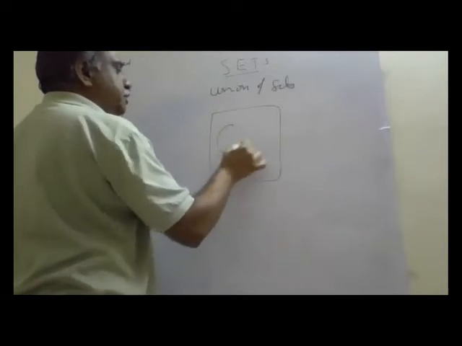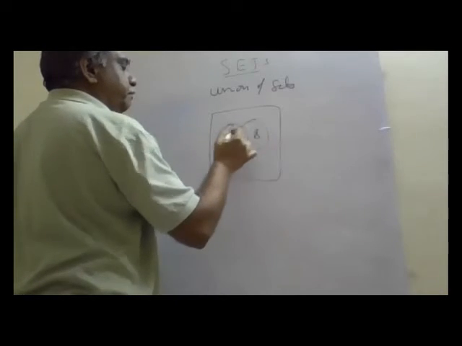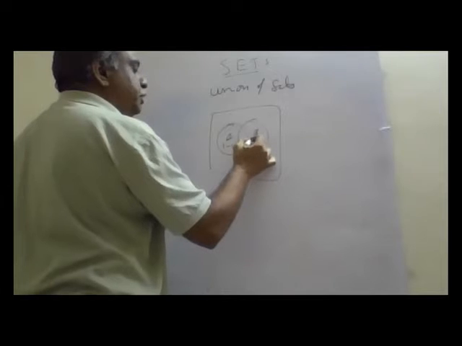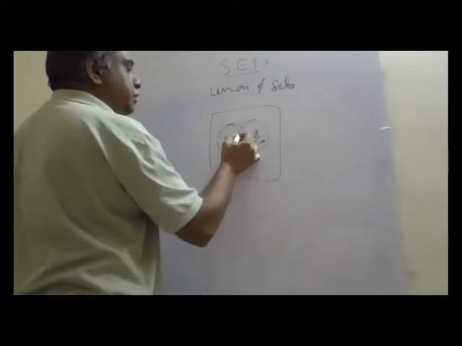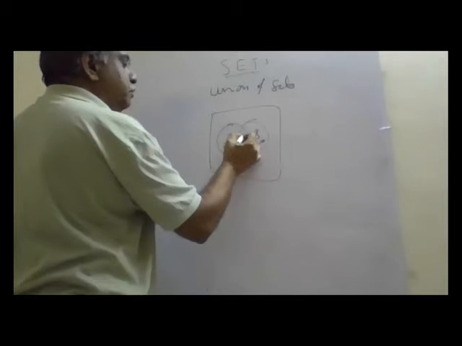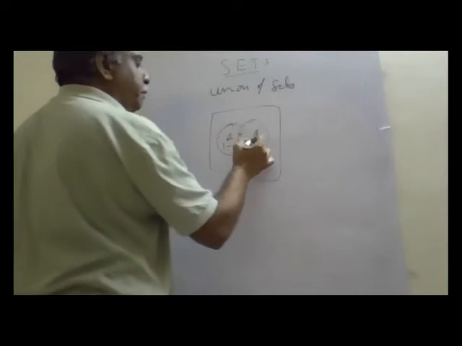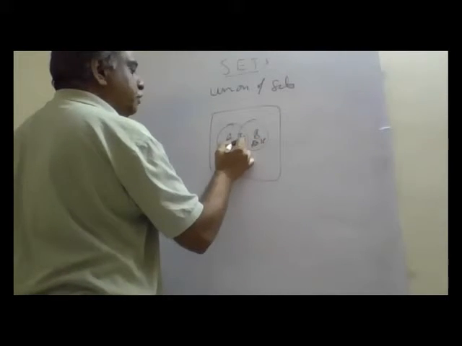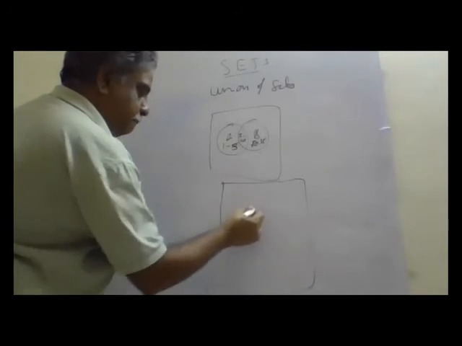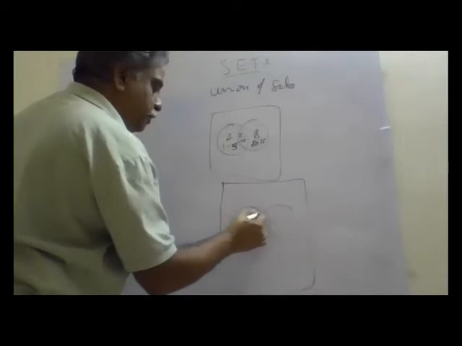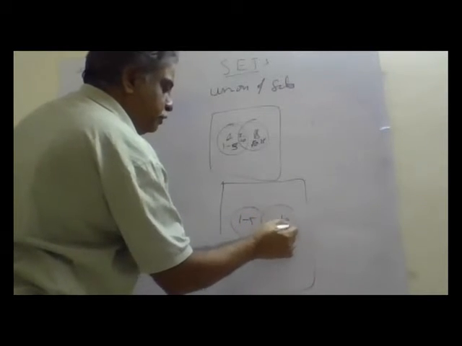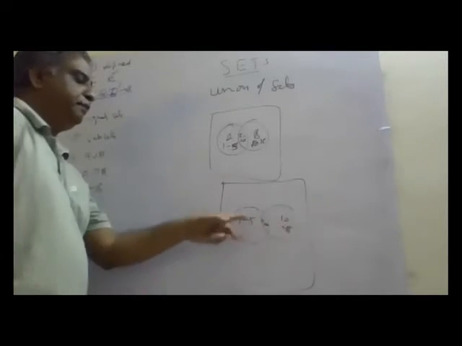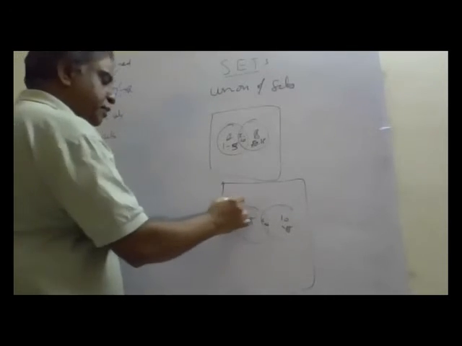Now let us understand one more concept. This is A, this is B. Say A is 1 to 10, B is 5 to 15. So in between, 5 to 10 will come here. That is the common items. Outside, 10 to 15 and 1 to 5. I'll write it again. This is A, this is B. This is 1 to 5. This is 10 to 15. This is 6 to 10, common.